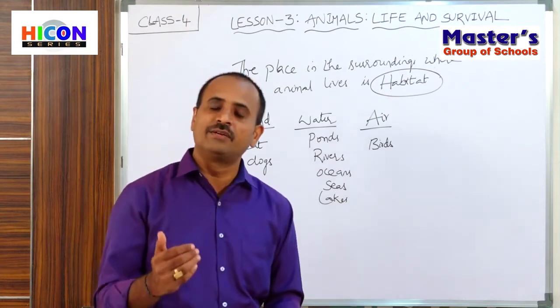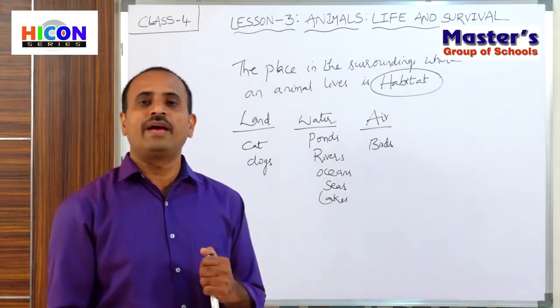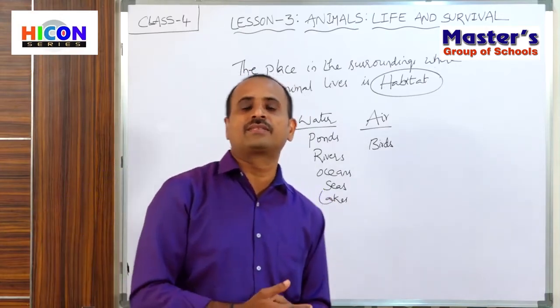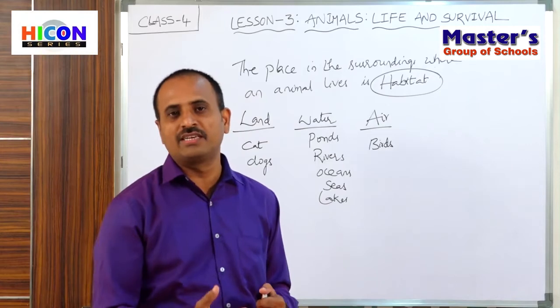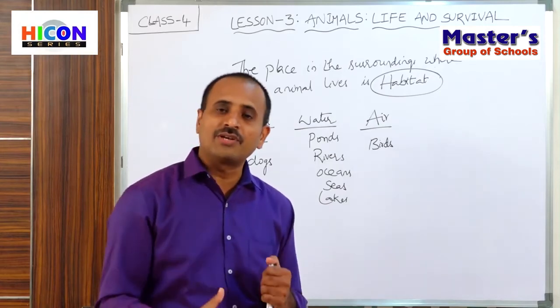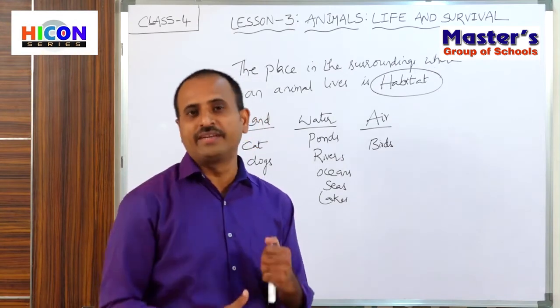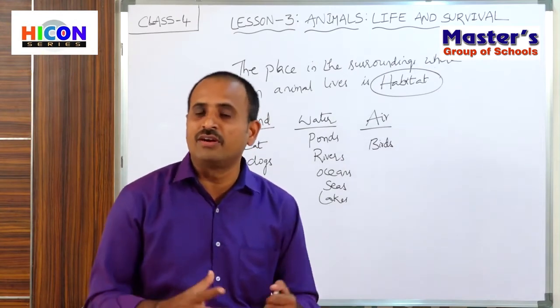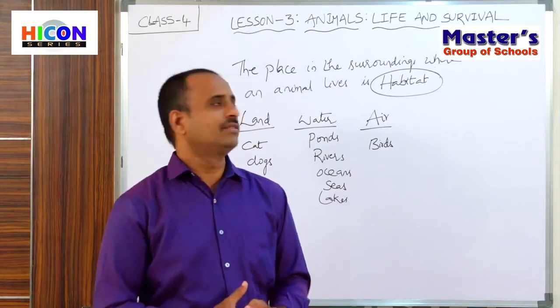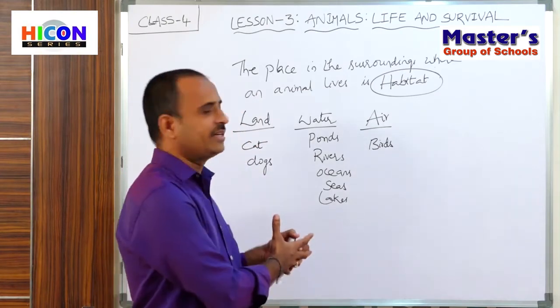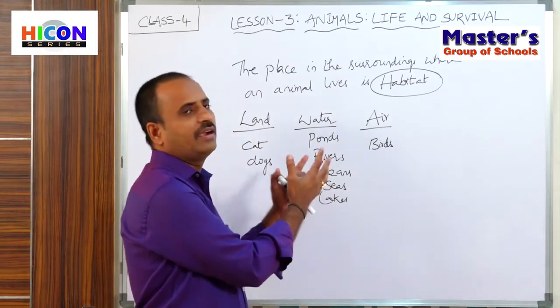Some animals eat plants and grass. Some animals eat the flesh of other animals. Some animals will eat insects. So in this way, the animals are different in their food habits, and they are different in habitats. All the animals do not live in the same habitat. They live in different habitats like land, water and air.